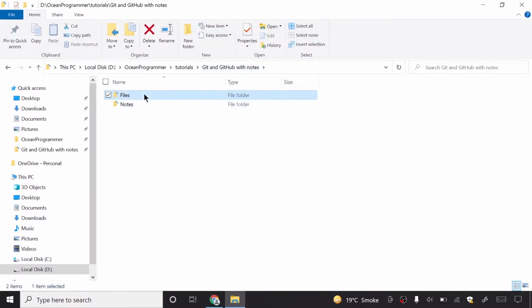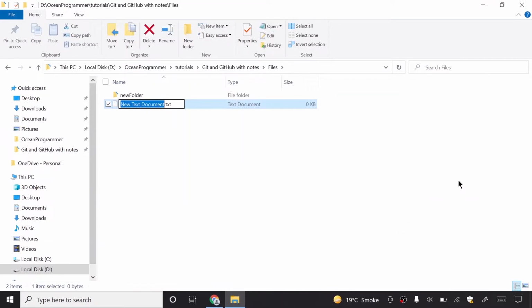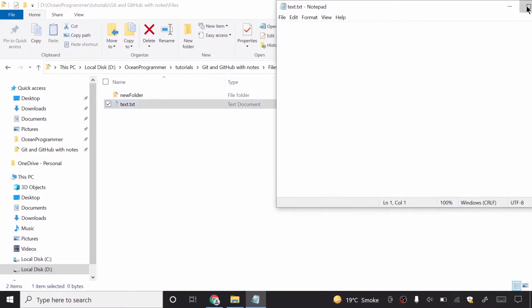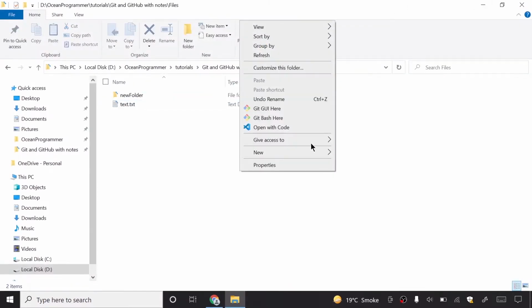In my files folder, I will create a new text file whose name will be text.txt, and inside that I will put some content. For example, I will write here, this is a new file, and then I will close this. Okay, so I will open this with VS Code.